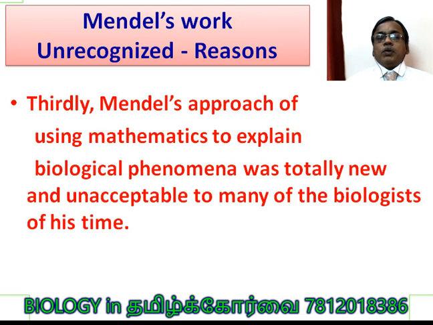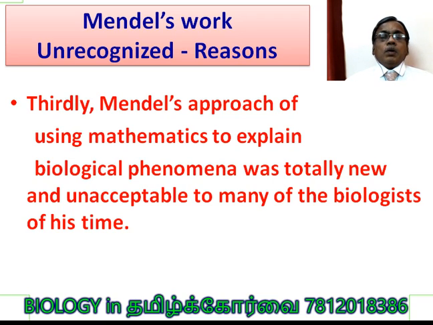Thirdly, Mendel's approach of using mathematics to explain biological phenomena was totally new and unacceptable to many biologists of his time. They did not believe that mathematics has any connection with biology. Today we have biostatistics and population genetics, which are full of mathematics, with statistical interpretation of various aspects of the population.